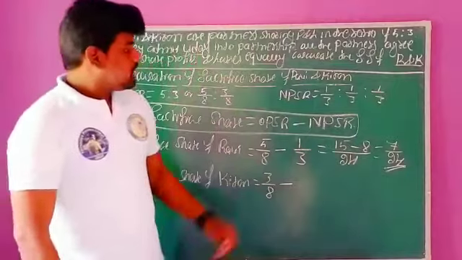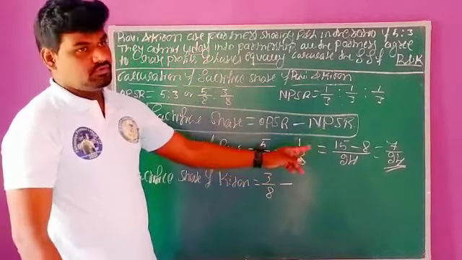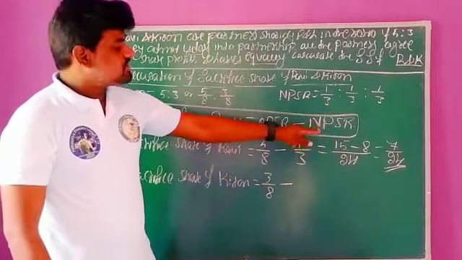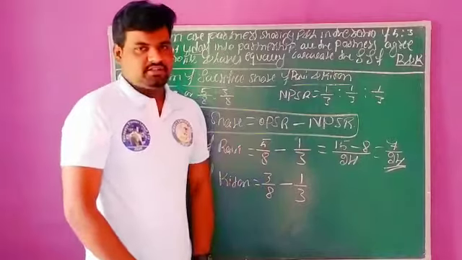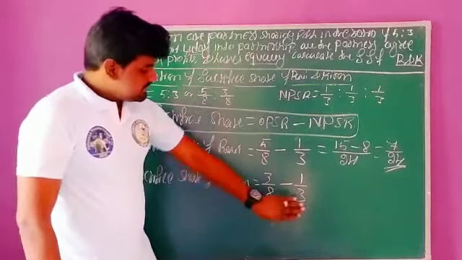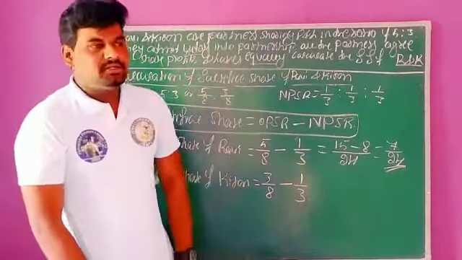Minus. Again, now we need to ascertain the new profit sharing ratio. Specifically, they mentioned equal proportions. Equal means nothing but 1:1:1. So what is the share of Kiran? New share 1 divided by 3. 1 by 3. Here also, we need to cross multiply. When the denominators of the fractions are odd numbers or even numbers, in those situations we can take the LCM for the simplification. But in this situation, we can't take the LCM. That's when we need to cross multiply.